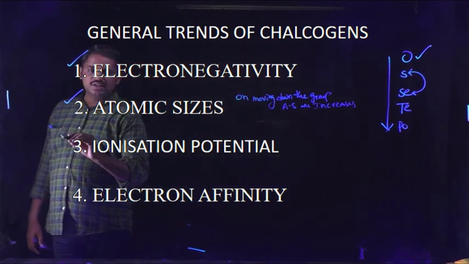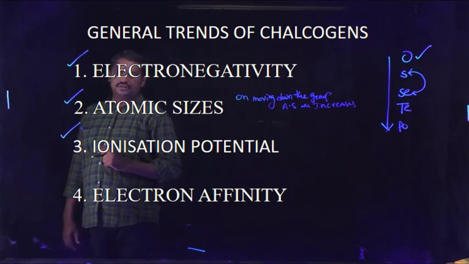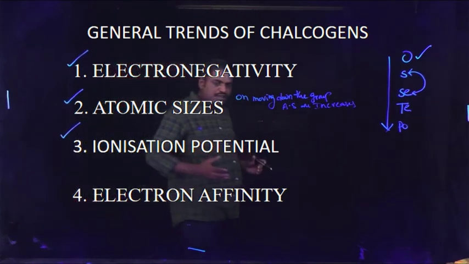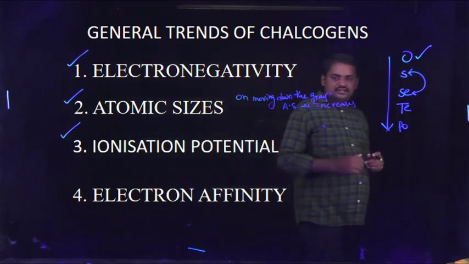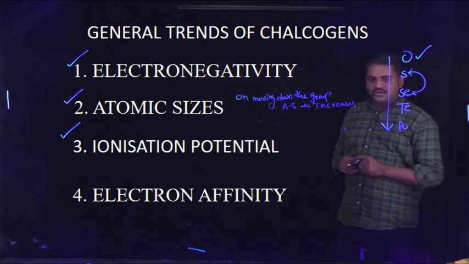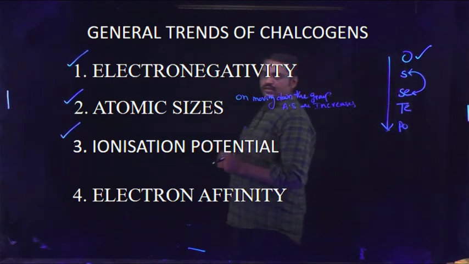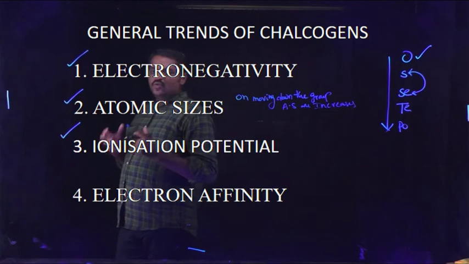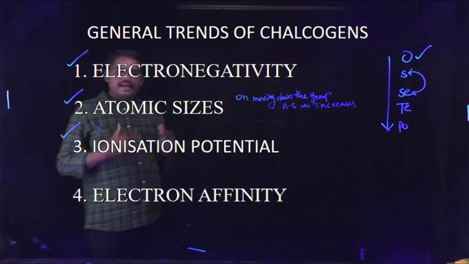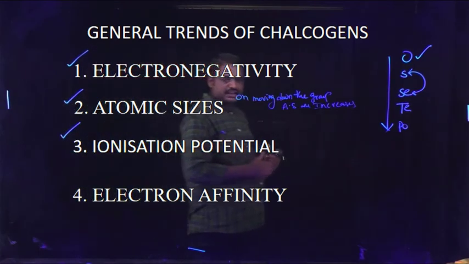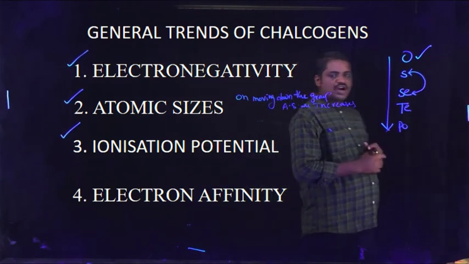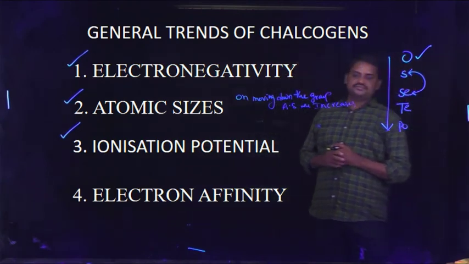Okay, next one, ionization potential. The third one is ionization potential. What is the meaning of ionization potential? The minimum amount of energy required to remove one electron from an isolated gaseous neutral atom is known as ionization potential.